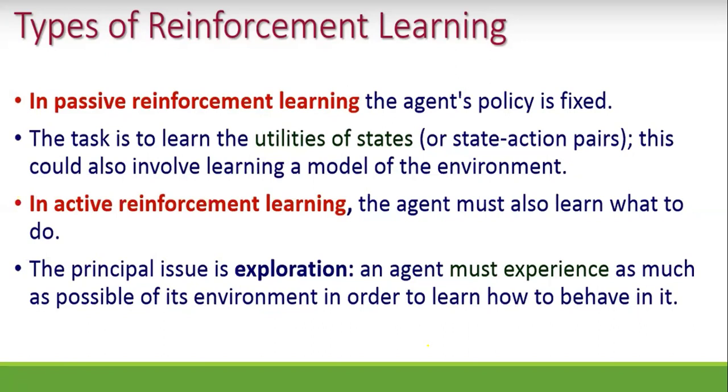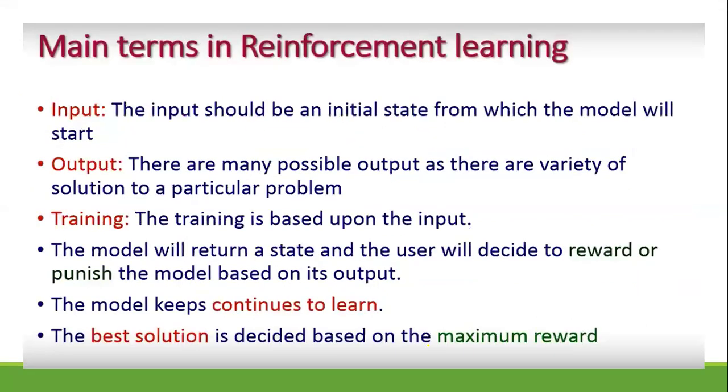We have two types of reinforcement learning: passive reinforcement learning and active reinforcement learning. In passive, the agent's policy is fixed and the task is to learn the utility, or you can say the usefulness, of each state, and it also involves learning a model of the environment. In active reinforcement learning, the agent also learns what to do. The agent can experience and explore, and based upon those experiments, it is able to know how to behave.